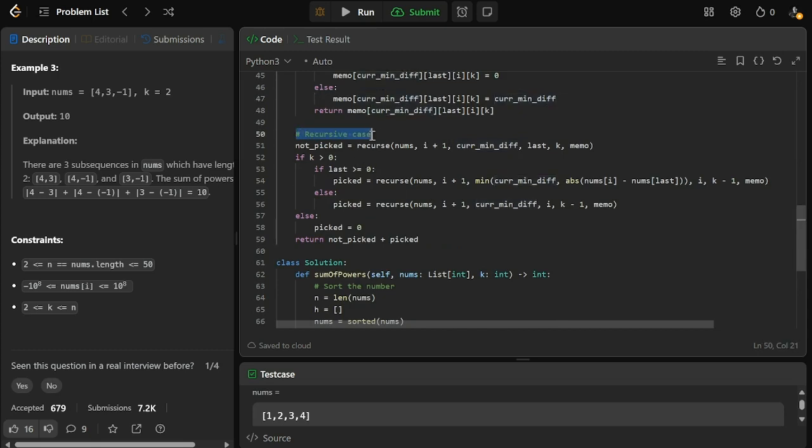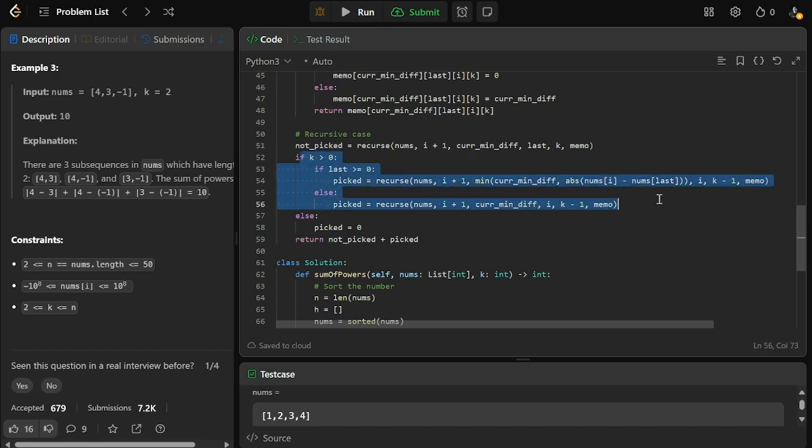Now, when it comes to the recursive case, there are two cases. Either you don't pick it or you pick it. For the case of not picking it, we simply advance i to i plus 1 and ignore the current number. The current minimum difference remains the same because there's no new number here. The last picked number remains the same, and k also remains the same.